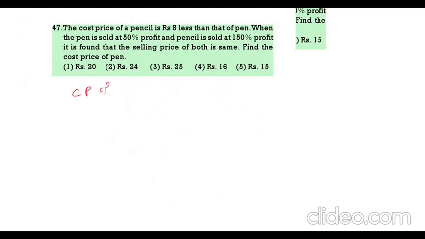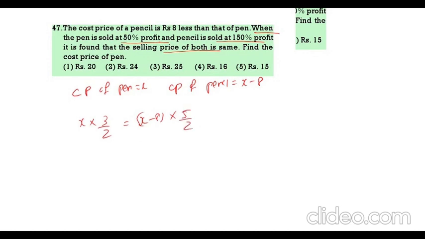So cost price of pen you take x. Cost price of pencil it is 8 less, x minus 8. The pen is sold at 50% profit, pencil is sold at 150% profit, and the selling price is the same. So pen x into 3 by 2. Pencil 5 by 2. 2 cancel. 3x is equal to 5x minus 40. 2x is 40. x value 20.